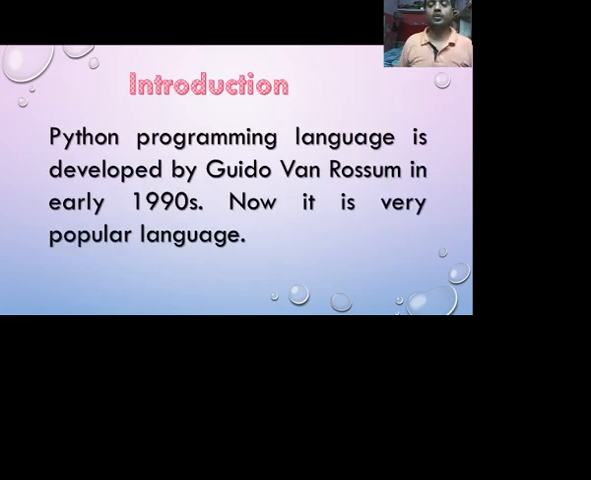Introduction. The Python programming language was developed by Guido van Rossum in the early 1990s. Now it is a very popular language. With the help of this language, we can create multiple types of applications, web pages, data analysis, graphs, and others.